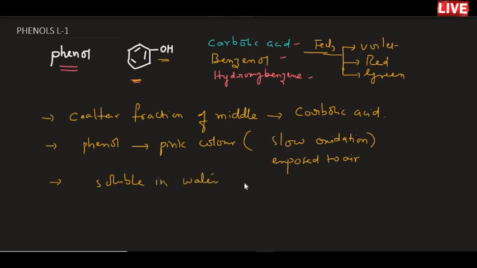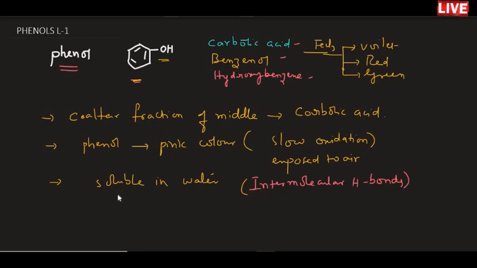As you know, the reason is that phenol has intermolecular hydrogen bonds, between phenol molecules, and phenol can also form intermolecular hydrogen bonds with water. But these hydrogen bonds in phenols are not as strong as in alcohols. That's why the hydrogen bond between ethanol and water is stronger than the hydrogen bond between phenol and water.